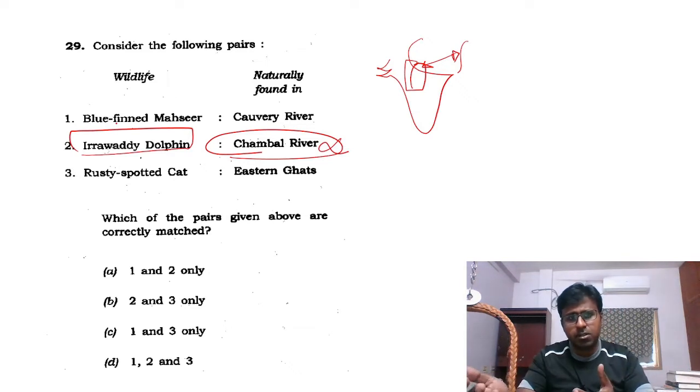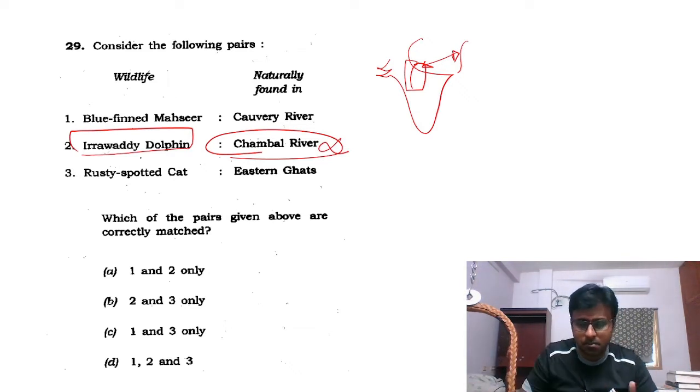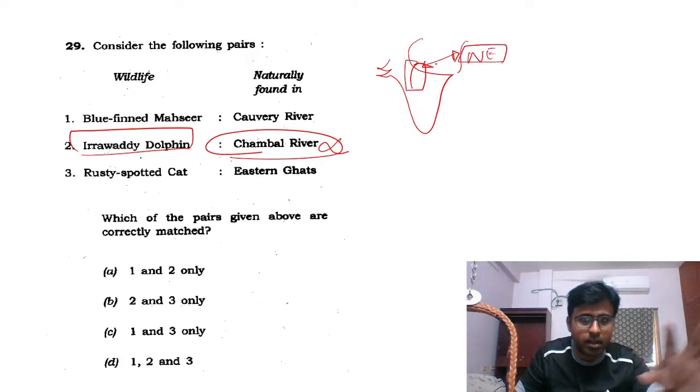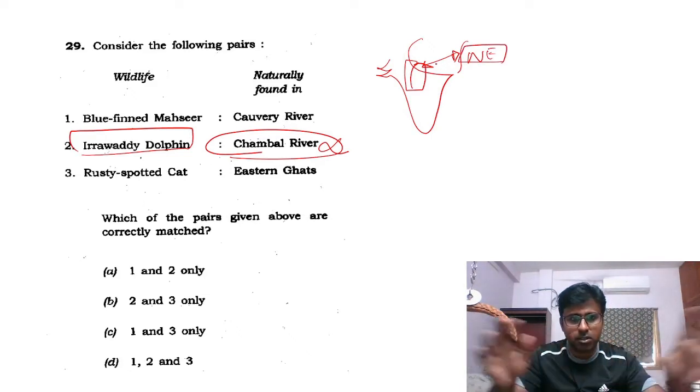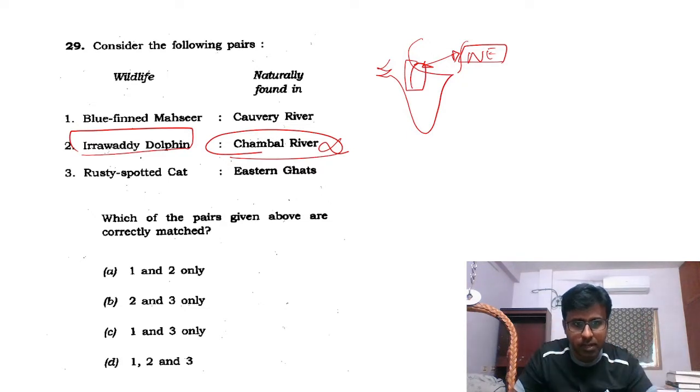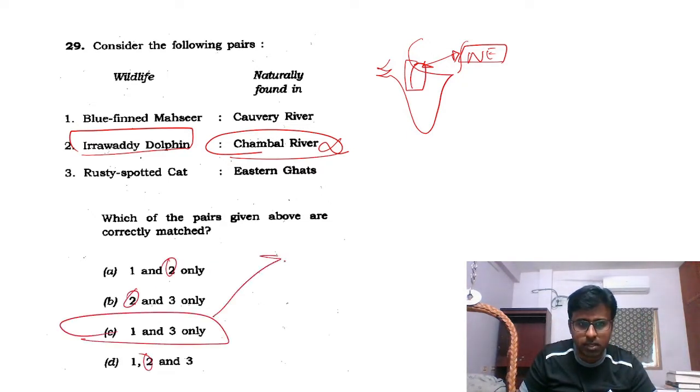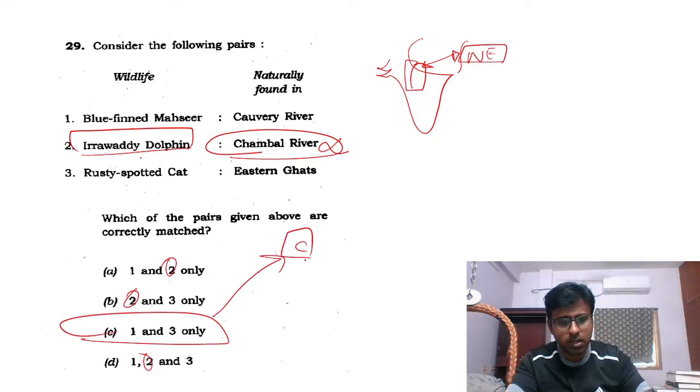Blue-finned mahseer, rusty spotted cat, I did not have much information on that, but I knew that Irrawaddy is somewhere in the northeast and Chambal is somewhere in central India. So there was no connection. This one fact I knew, and I removed this. See this? The answer is C. So C is the answer.